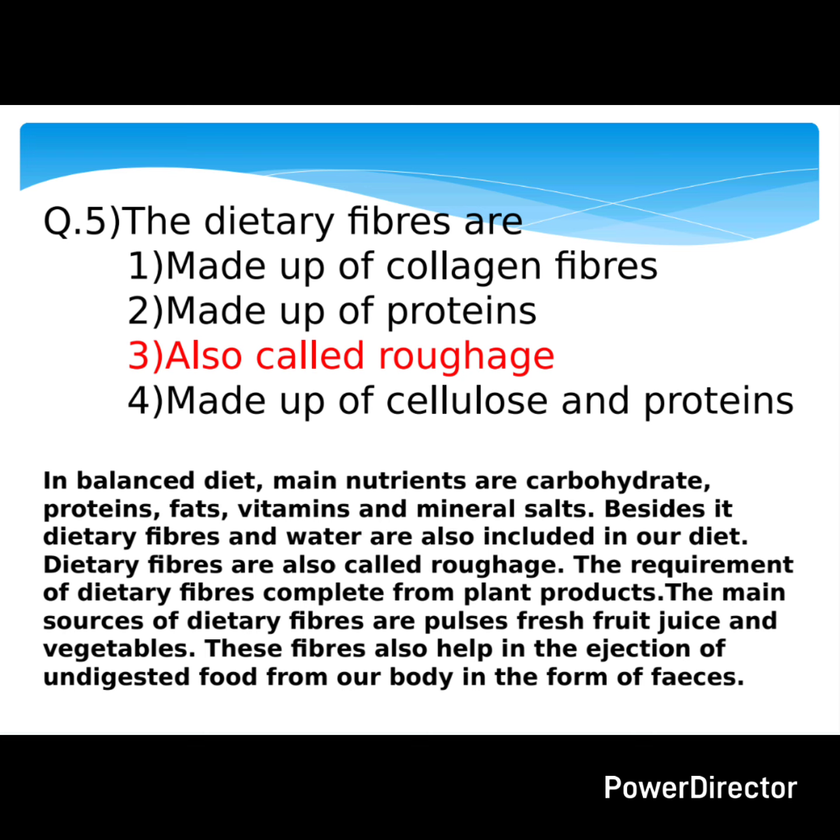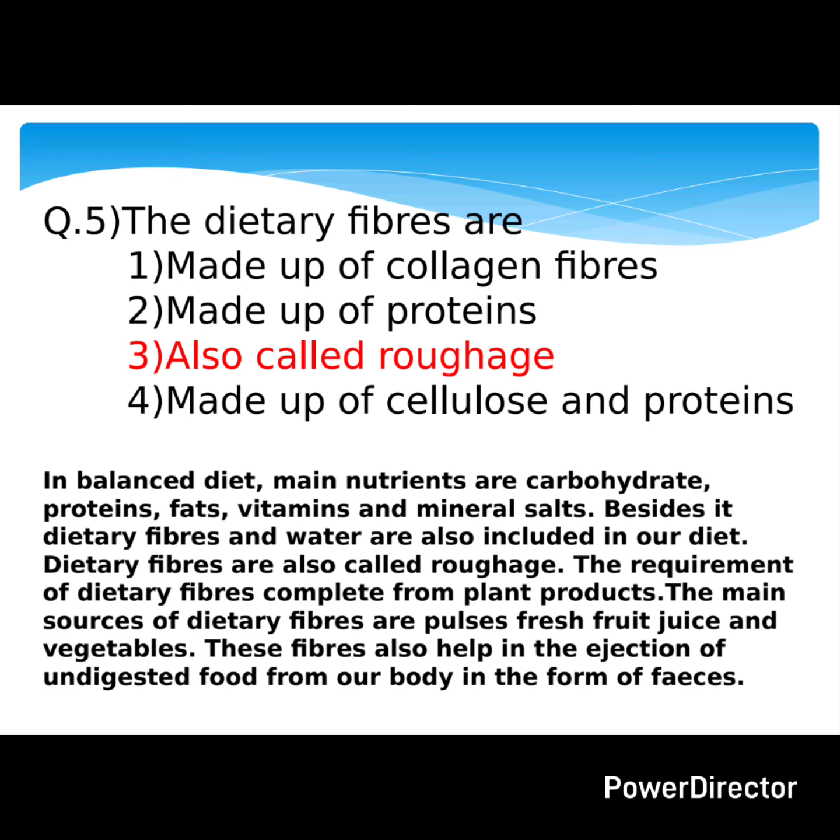You can see here, in balanced diet, main nutrients are carbohydrates, proteins, fats, vitamins and mineral salts. Besides it, dietary fibers and water are also included in our diet. Dietary fibers are also called roughages.